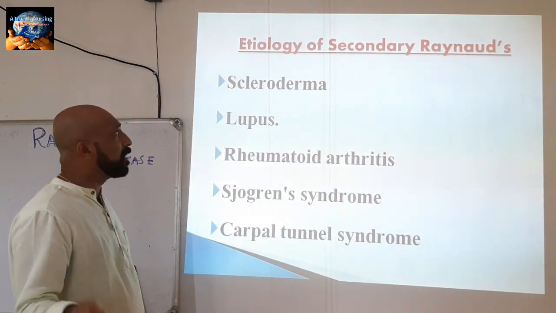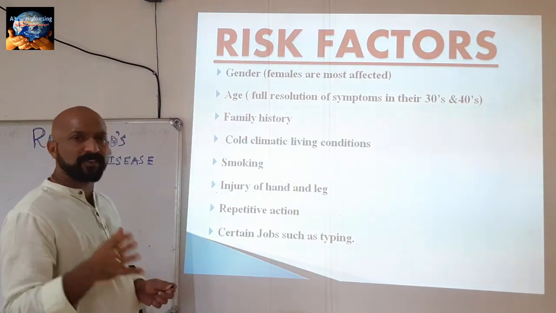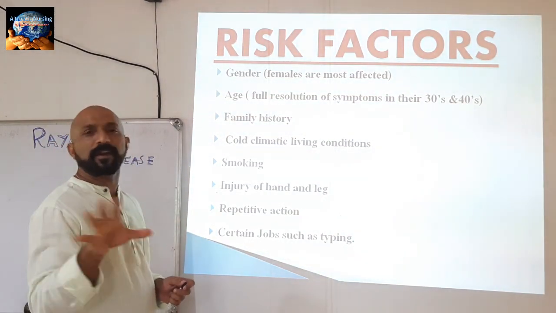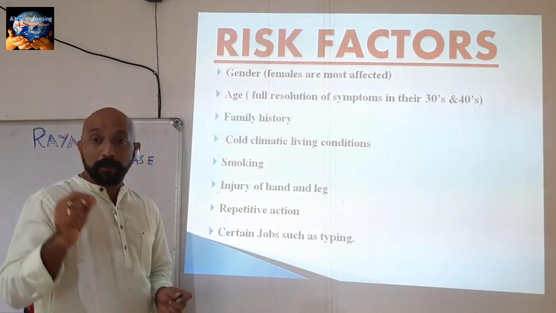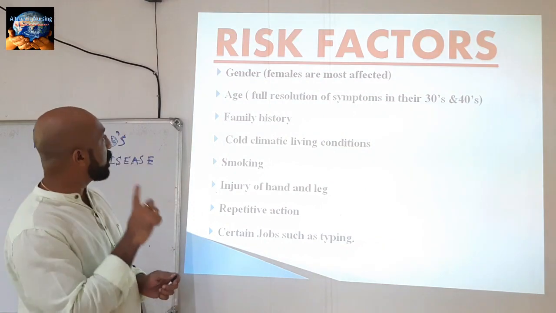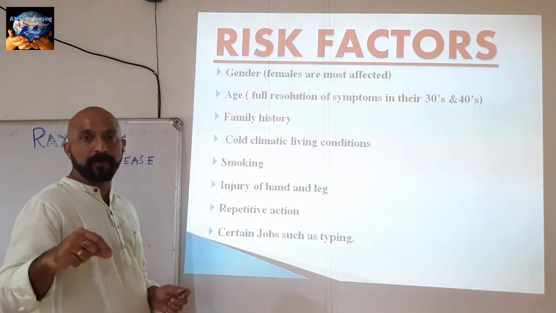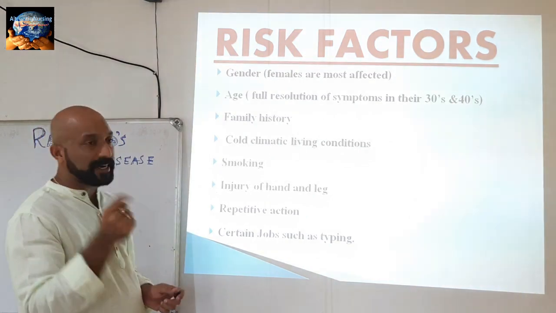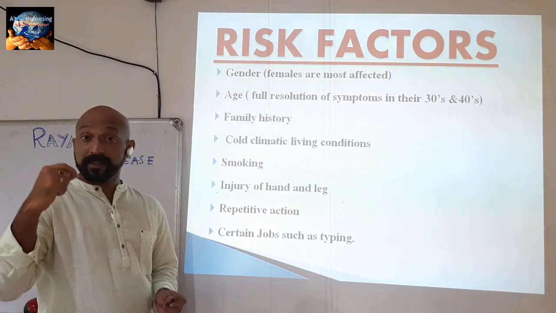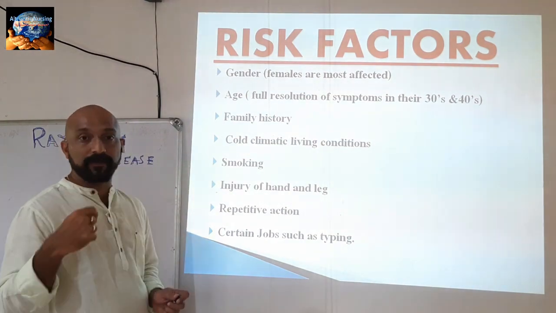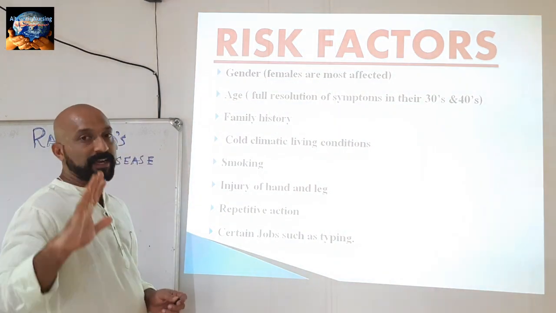Next, we are going to the slide. What are the risk factors? The first risk factor is gender. It mainly occurs in females rather than males. Various research says that it mostly affects females rather than males. That is the gender criteria. The second risk factor is age: it commonly arises in the 30s or 40s, because there is full resolution of the symptoms later. So age is the second risk factor.